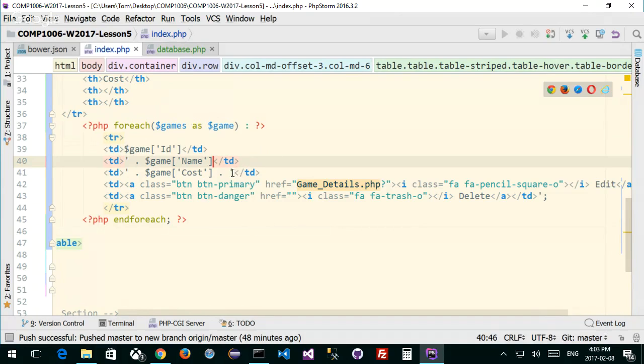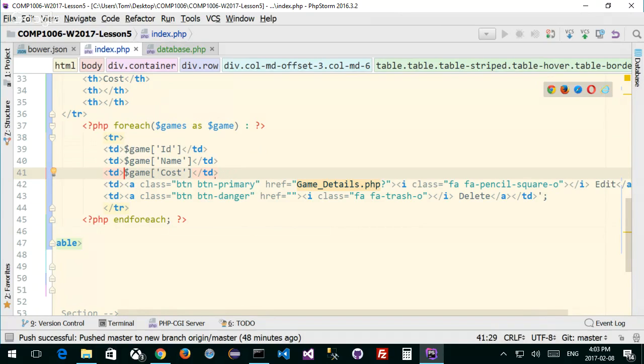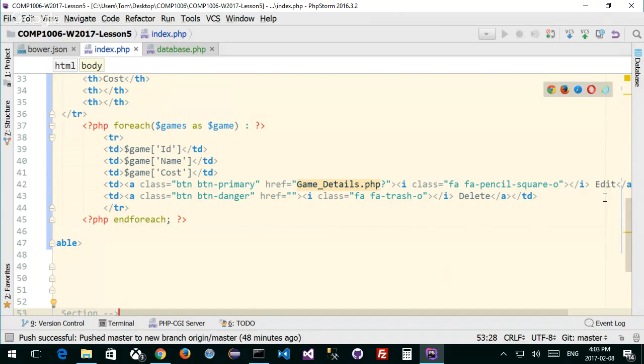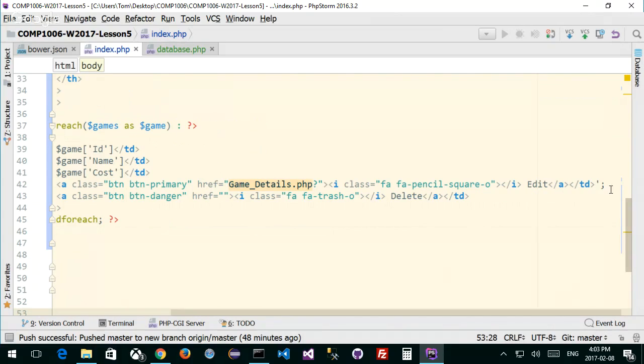Okay, so I need to do something in the middle there where my names are, because those don't mean anything in this context right now. They're just going to print out as text. So this is okay. At the end, I got to get rid of all this. And this is okay. And this is okay.